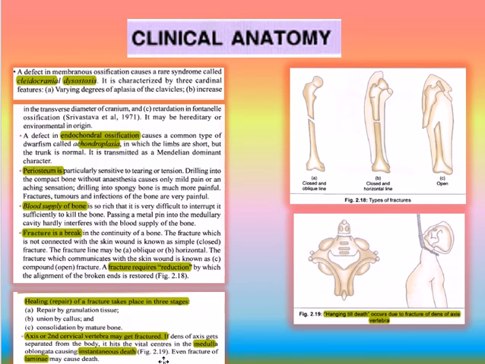The axis, or second cervical vertebra, may get fractured. If the dens of the axis gets separated from the body, it hits the vital centers in the medulla oblongata, causing instantaneous death. Even fractured laminae may cause death. Look at this hanging till death phenomenon; it occurs due to fracture of the dens of the axis vertebra. This figure is showing types of fractures: closed and oblique fracture, closed and horizontal fracture, and these are the open fractures.